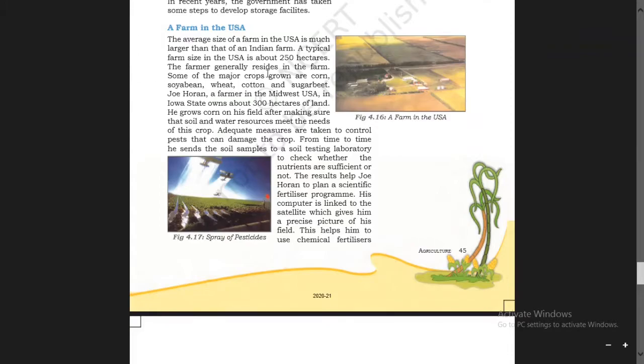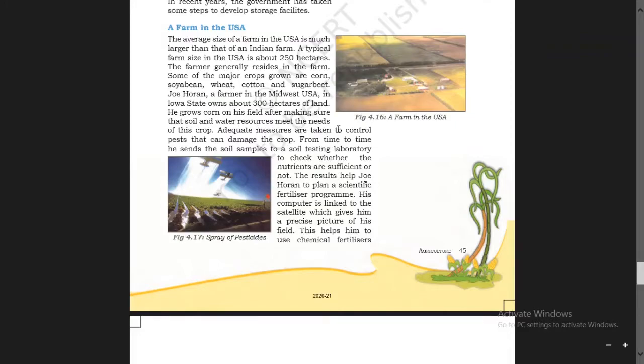Some of the major crops grown are corn, soybean, wheat, cotton, and sugar beet. Joe Horan, a farmer in the Midwest USA, in Iowa State, owns about 300 hectares of land. He grows corn on the field after making sure that soil and water resources meet the needs of the crop. He used to grow crops only then.